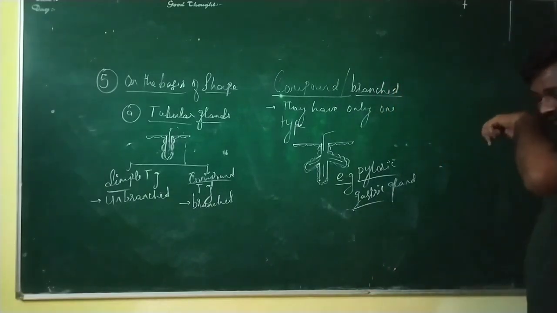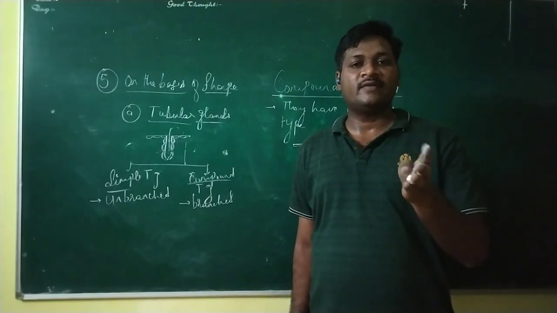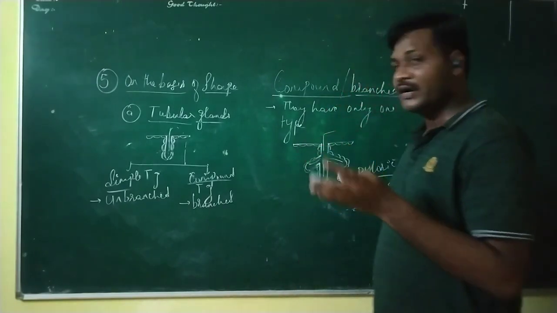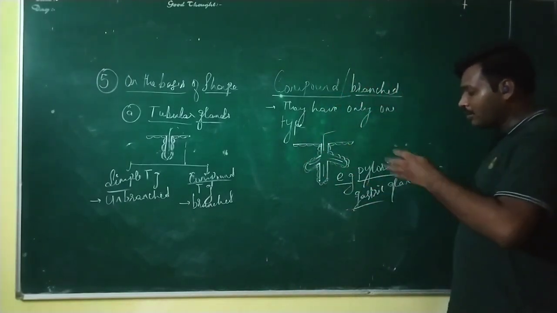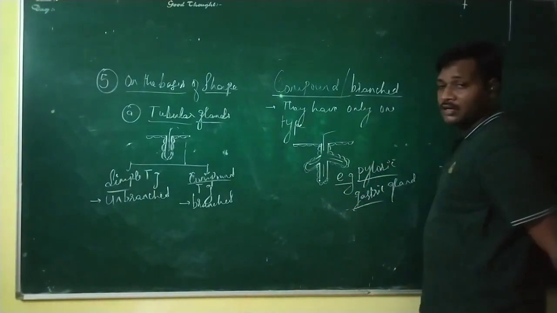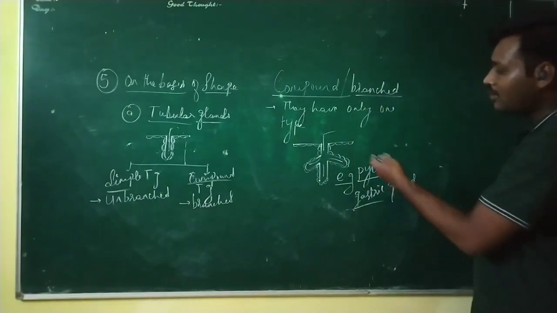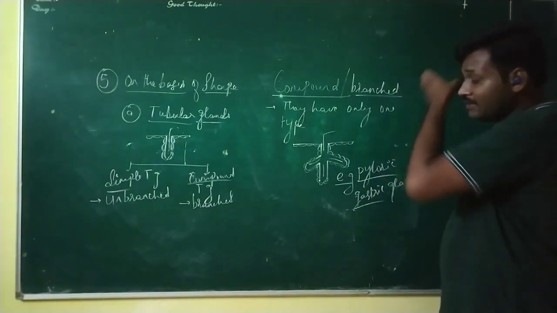Now, pyloric gastric gland in the sense what? See, in the stomach we have three different parts. One which is called fundus, another which is called cardiac, and third part is the pyloric region. In that pyloric region, such type of glands can be seen, or glandular epithelium can be seen, which is the branched one.